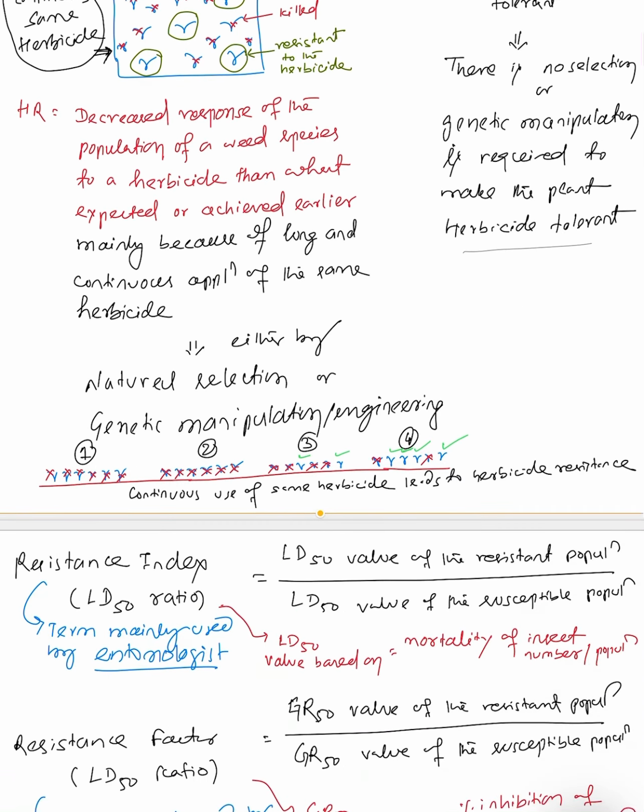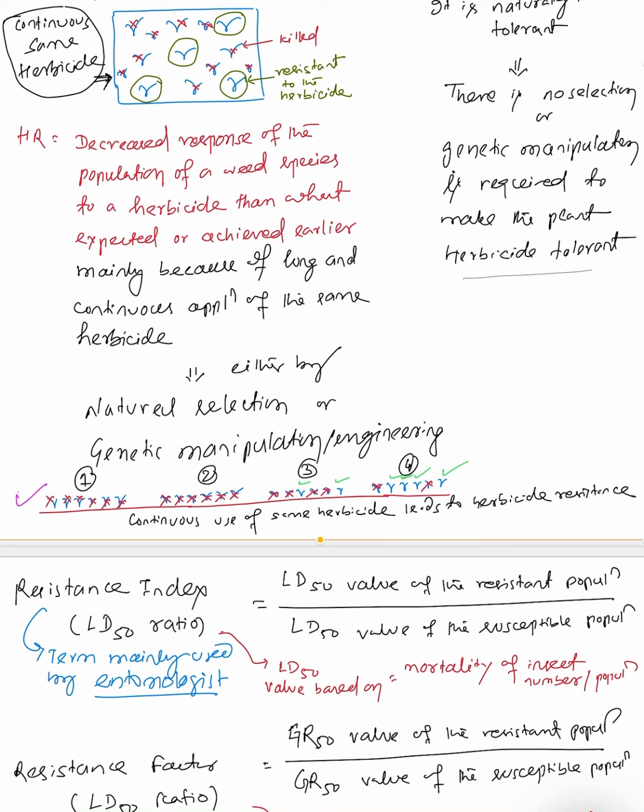Here we can see the difference. Coming to herbicide resistance, suppose I am applying one herbicide, H1, at a dose of some x kg AI per hectare. In the first year, all the weeds are getting killed. In the second year also all the weeds are getting killed. But as you apply the herbicide continuously, there might be a chance that some of the weeds may survive.